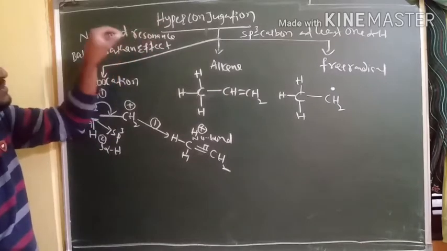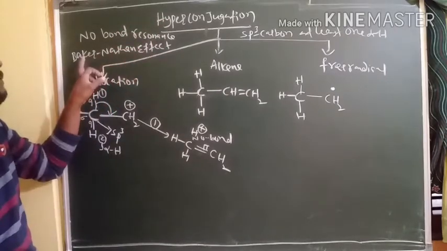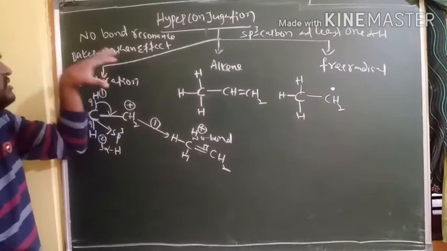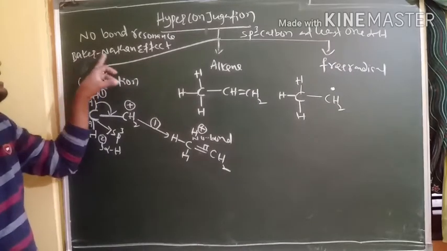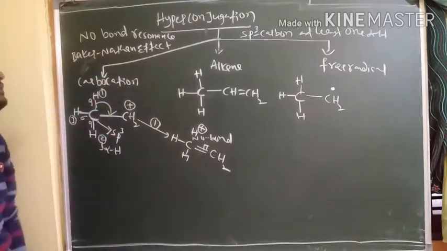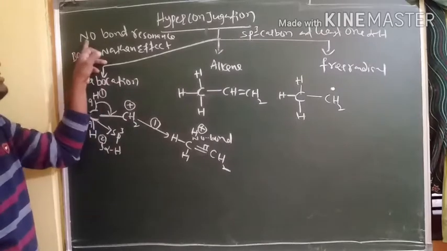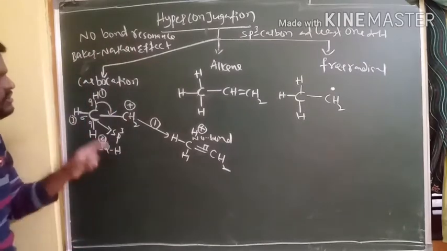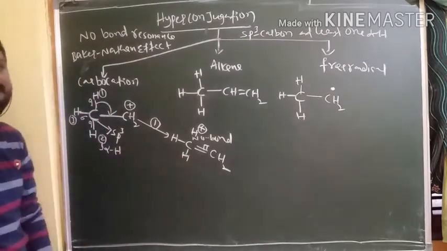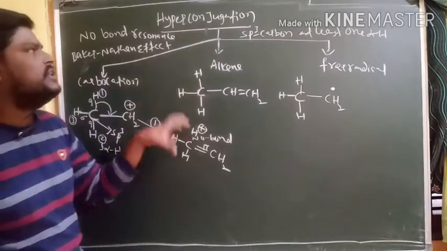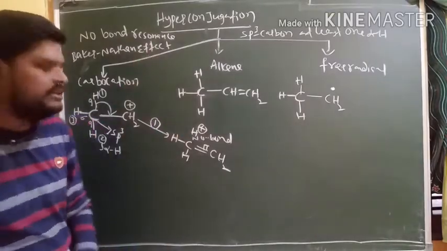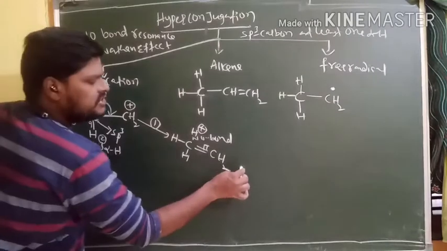This hyperconjugation was originally observed by Baker and Nathan. That's why, based on them, it is also called the Baker and Nathan effect, and also called no bond resonance, and also called sigma to pi bond conjugation. So all these three names belong to hyperconjugation. And this is the first structure for that.